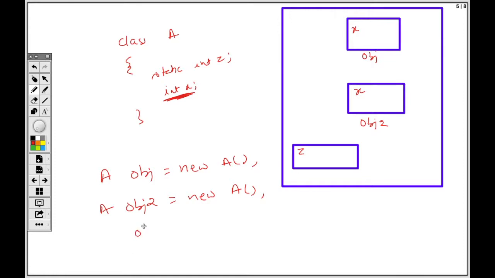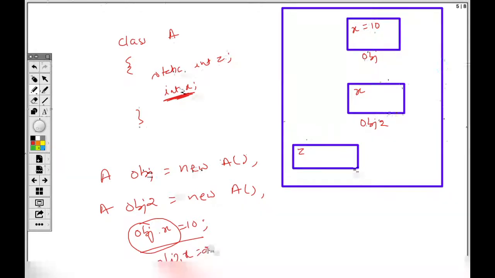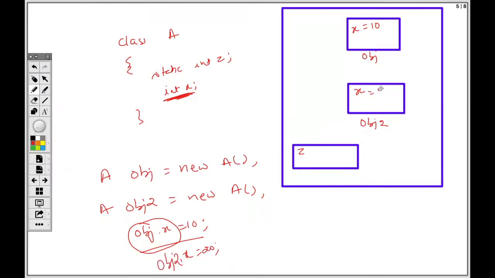At any point of time, if I say obj dot x is equal to 10, that actually means I am referring to this x. So I'm only changing its value. If I say obj2 dot x is equal to 20, I'm exactly referring to this one. It has no effect on the previous one. These are individual copies of both of them because they are instance variables.